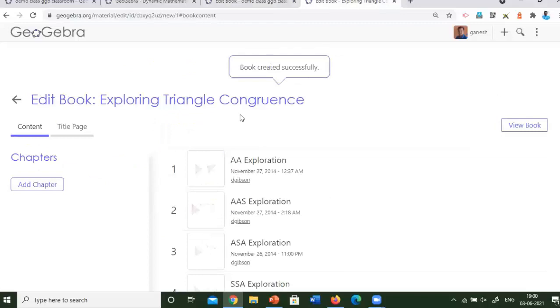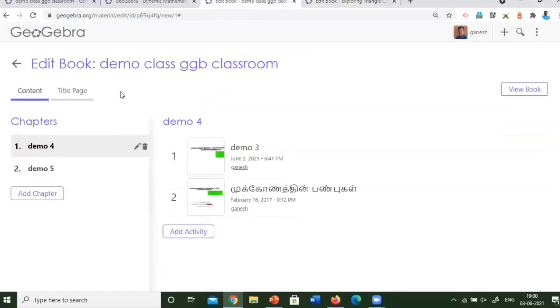This is the ready-made one. We can just use this as a book and copy, and we can use it in our classroom. This is the book with the chapters, and every activity is designed by us and used in the classroom. Now you have this book with the chapters, and these are all the tasks. The activities are called tasks.